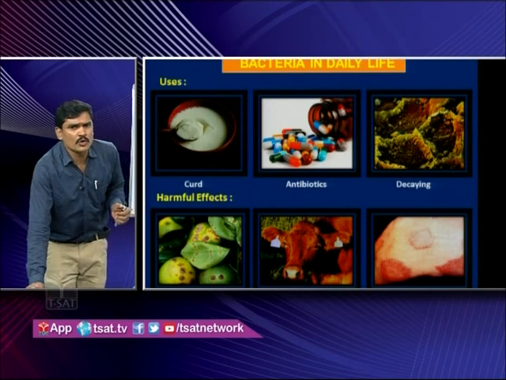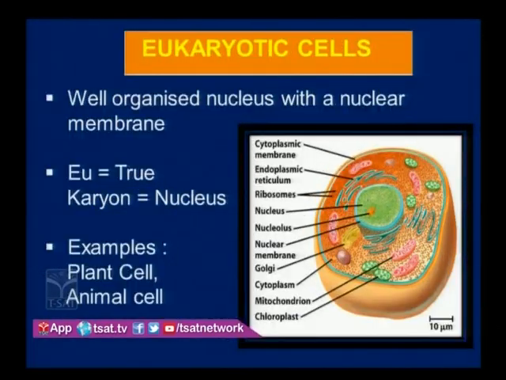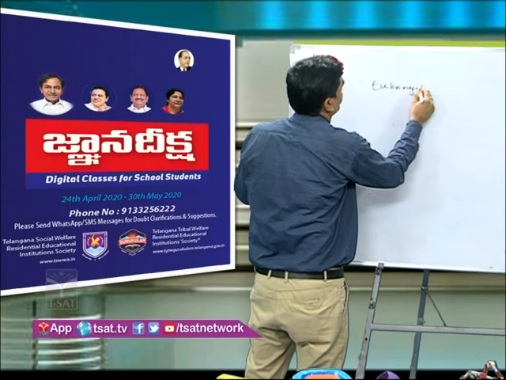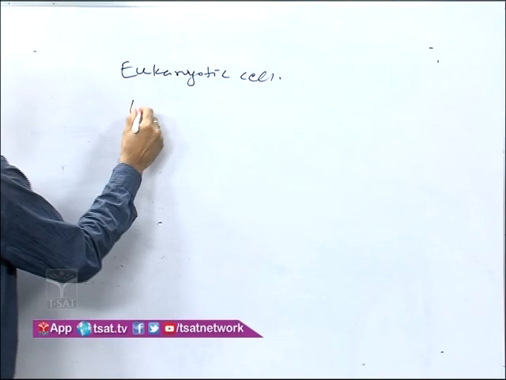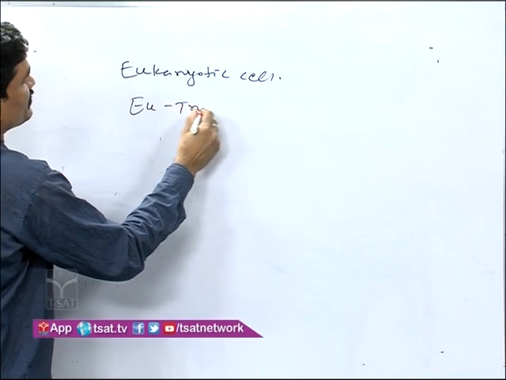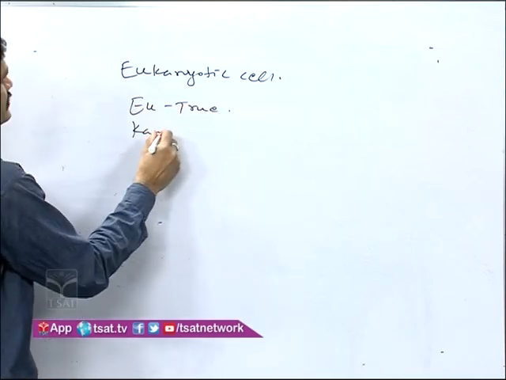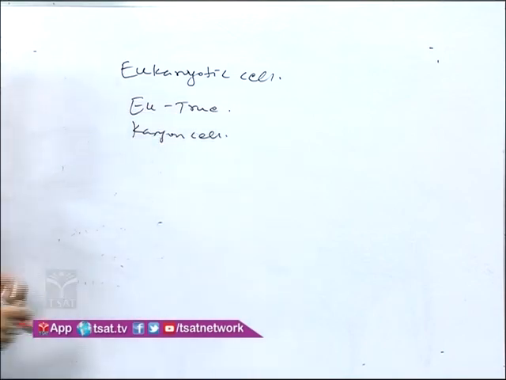Let us go to the next topic, the eukaryotic cell. What is meant by eukaryotic cell? Eukaryotic cell: eu means true, karyon means nucleus, true nucleus.